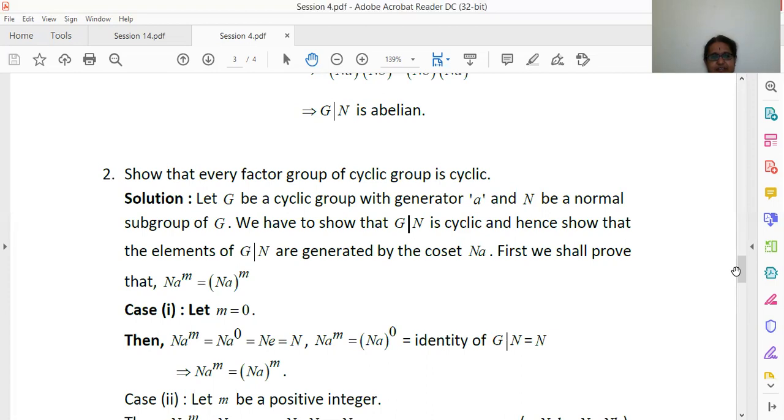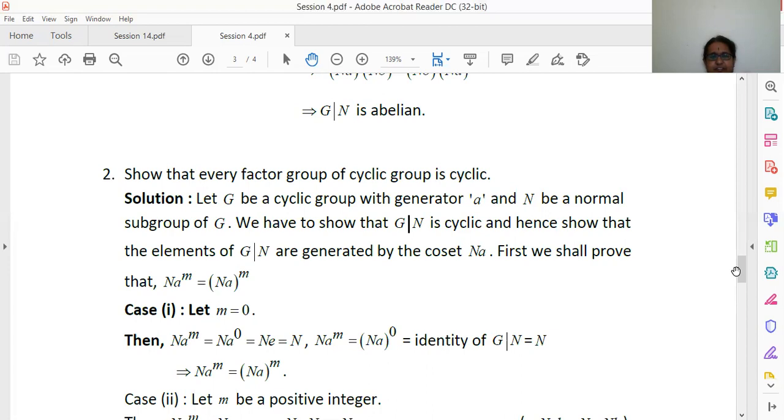So in this session of quotient group or factor group, first we have to know the definition of a group, definition of subgroup, definition of normal subgroup, and some properties like the abelian property, definition of cyclic group, definition of order of an element. And we have also shown that this factor group is a group under the binary operation.